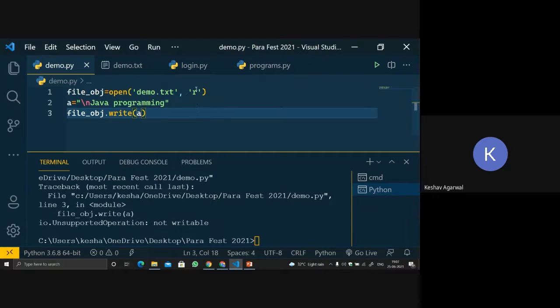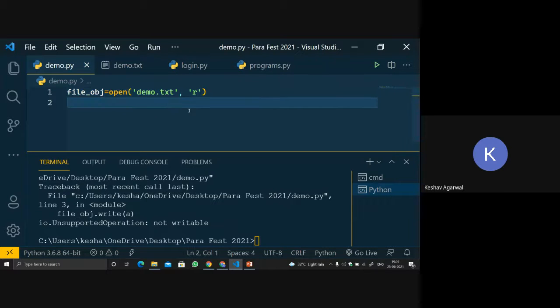As I was telling you, there are many other functionalities. So let's remove the a. Now let's do one thing.